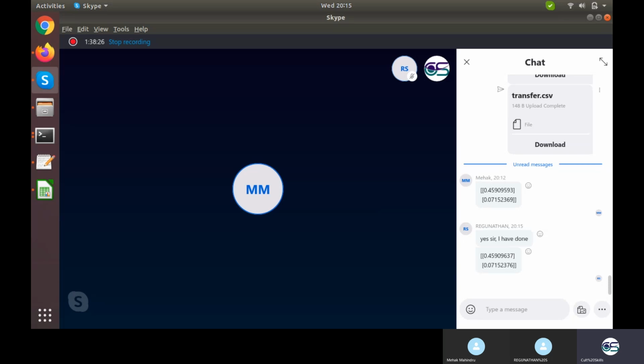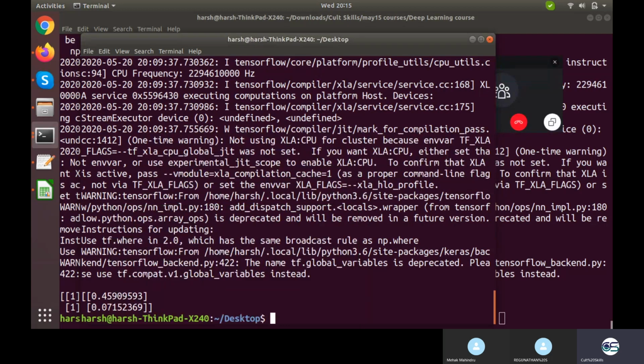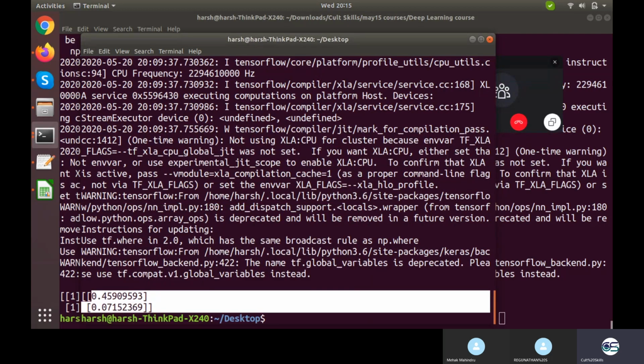Okay, and you give the value 0.45, 0.07. This is the same value which all of us have achieved. Even Mehak achieved the same, even Raghunathan achieved the same, and even I have achieved the same value, 0.45 and 0.07 right here. So this is the purpose of today's class.